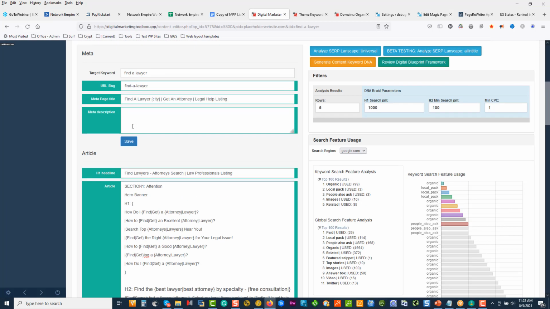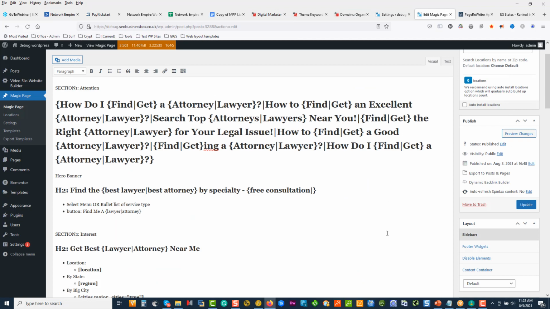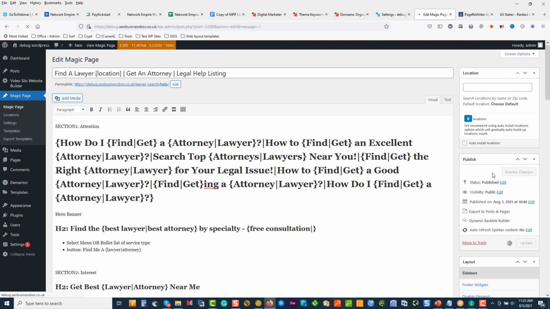If I go back to DMT, you can see I've introduced those ideas using spin tags into my H1 tag. So to see if this works, I'll click update, and now we can add our locations. I recommend using the auto installation layer. Once you've got your site built, don't go deploy 100,000 pages.